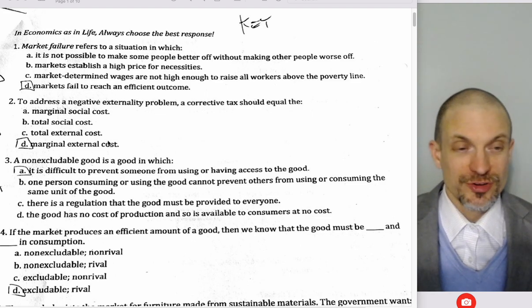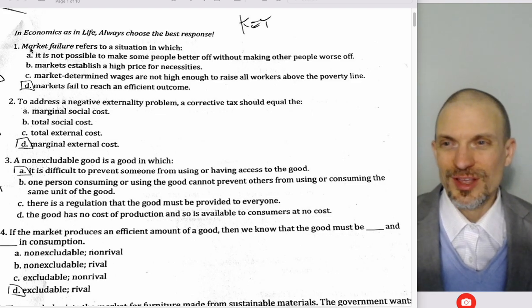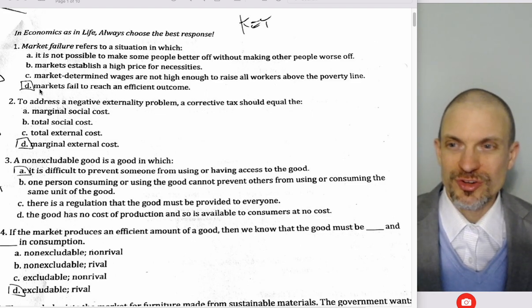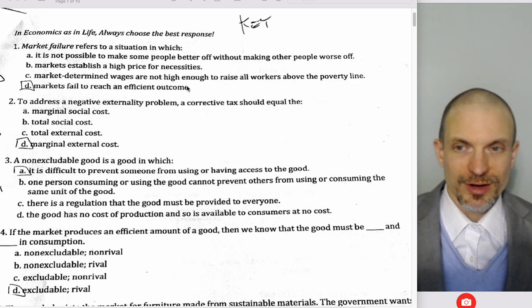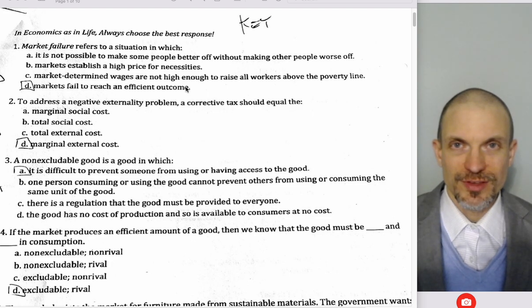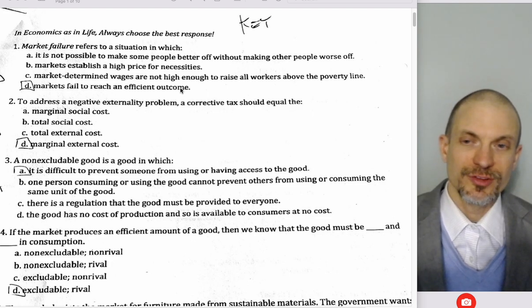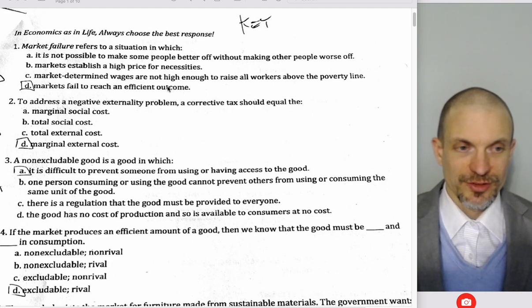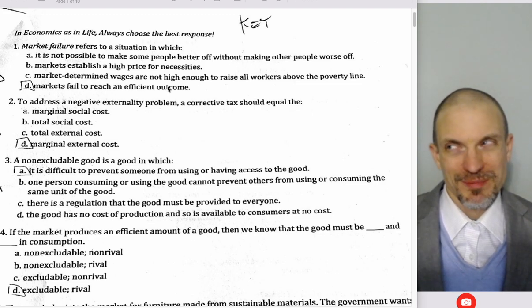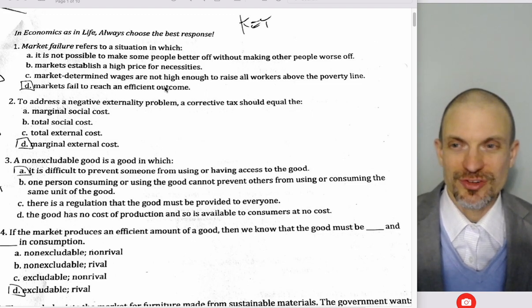The first three are just true by definition. So market failure refers to a situation in which markets fail to reach an efficient outcome. That's the definition of market failure. We say the competitive market will produce the efficient outcome in the sense of it'll maximize total economic surplus kind of on its own. And total economic surplus being maximized, that's what we mean by economic efficiency.